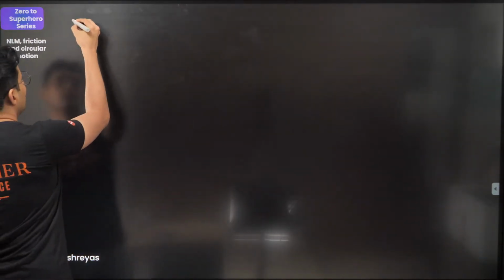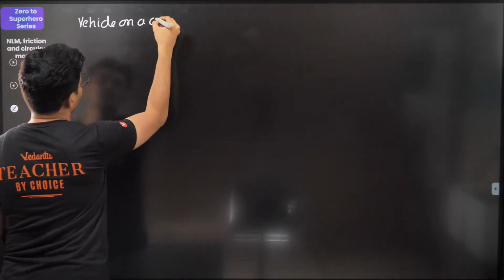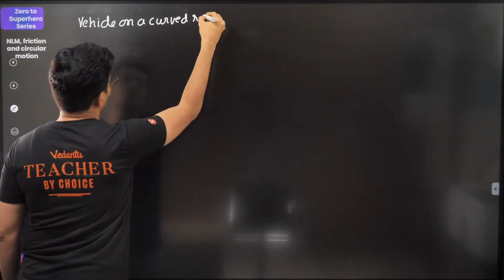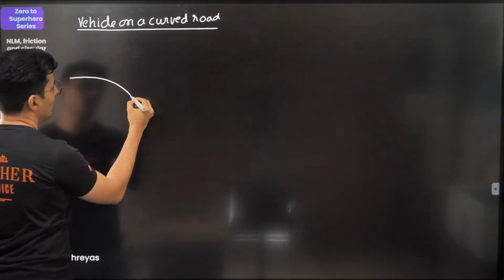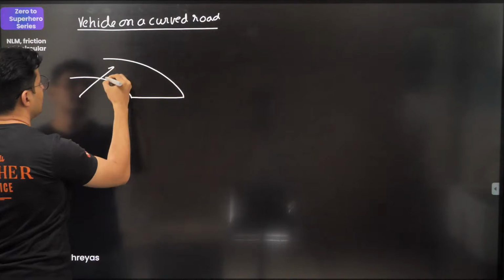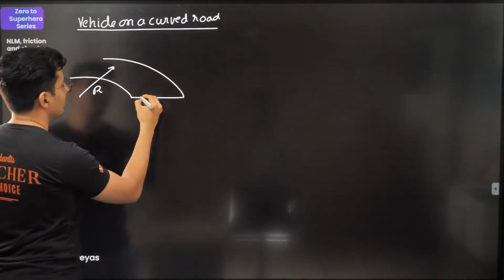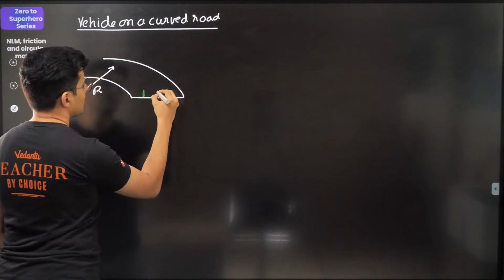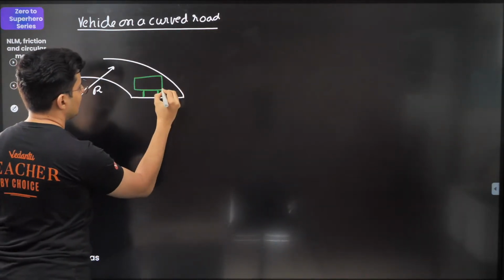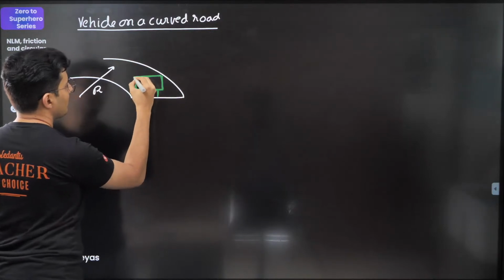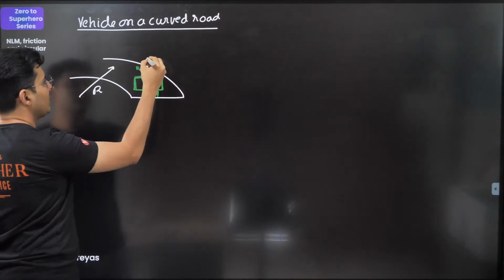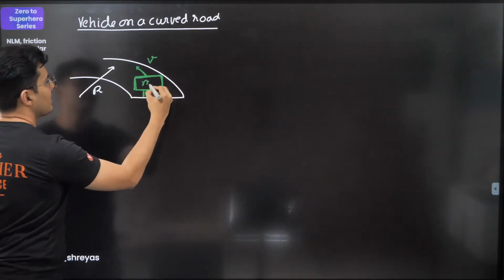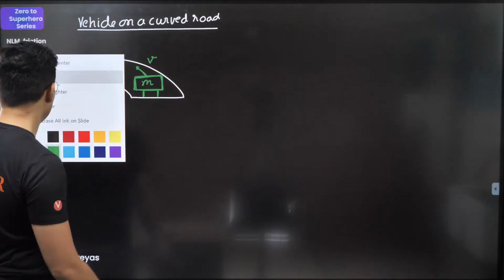Let's talk about a vehicle on a curved road. This is very important. So you have a curved road like this. It has a radius of curvature, and let's say this is your vehicle. It's going inside the plane, so it has some velocity v, some mass m, and there is some coefficient of friction.